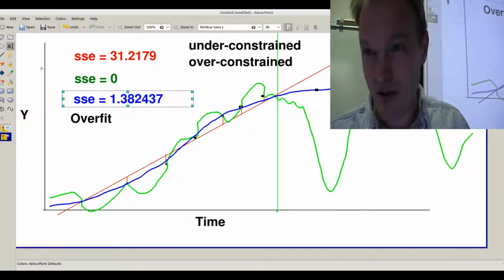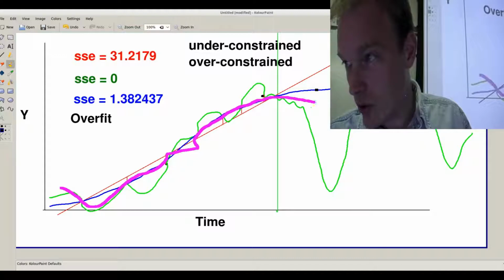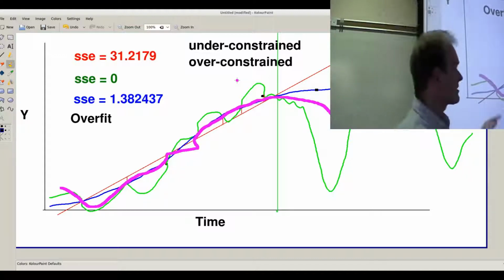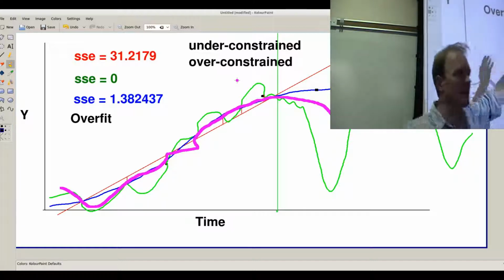Let's do a purple model. So it's not as wiggly as green, but it still perfectly hits all the data points. Now Occam's razor says, don't do green, do one of the other models. Because Occam's razor says, don't do anything more complex than is necessary to perfectly fit all your training data.